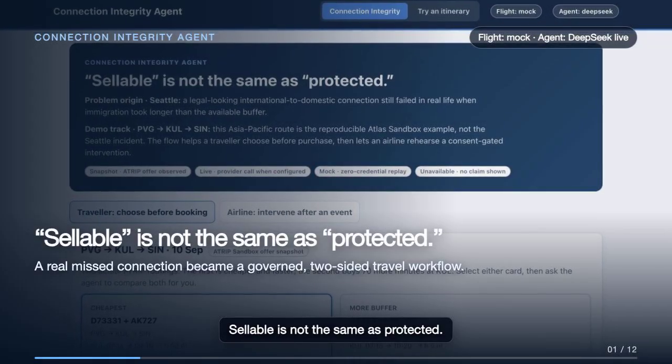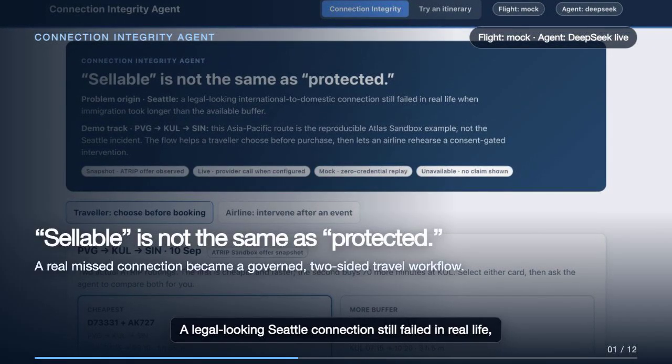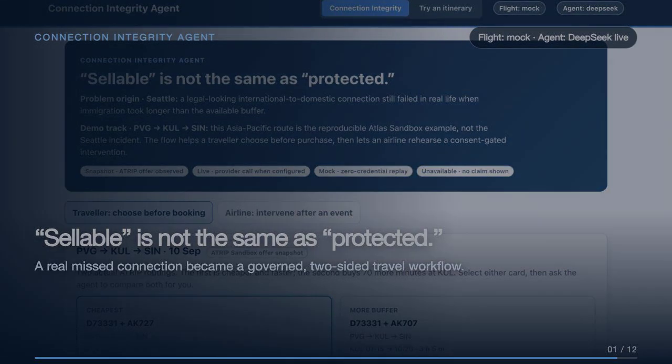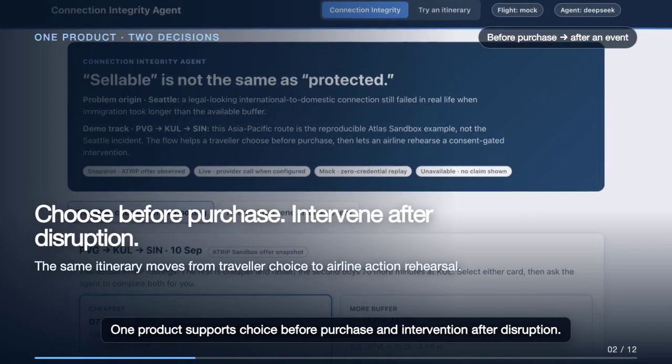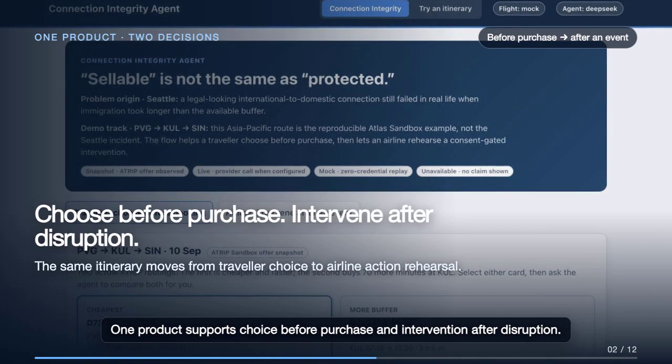Sellable is not the same as protected. A legal-looking Seattle connection still failed in real life, inspiring this governed workflow. One product supports choice before purchase and intervention after disruption.